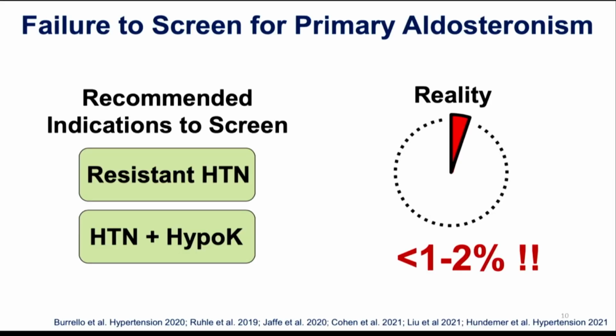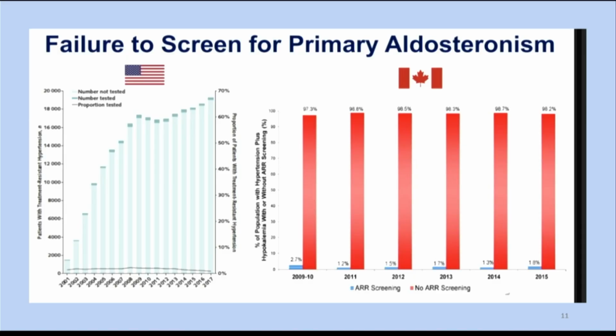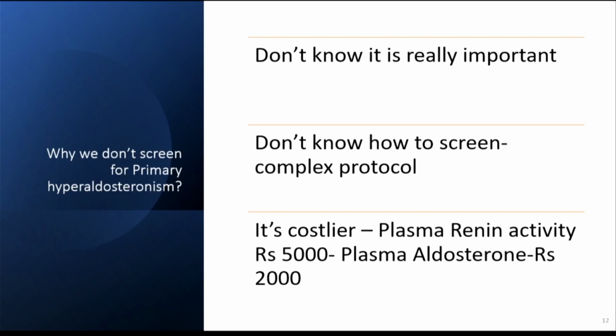So even if you take the classical indication of screening, that is resistant hypertension and hypertension with hypokalemia, still hardly 1 to 2% of patients are being screened for this disorder. And unfortunately, that is true even in the best setting of healthcare in the world, in the US and Canada, hardly 2 to 3% of patients with hypertension are being screened for this entity.